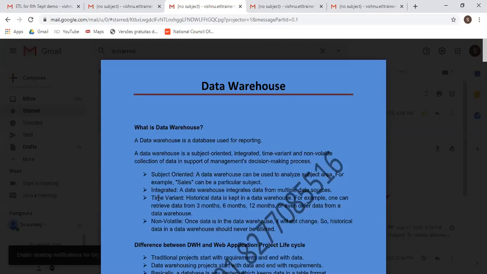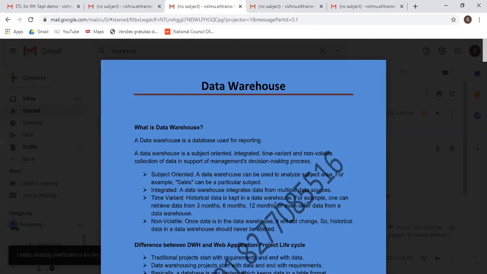Okay, so that is called the historical time. That is called the time variance. So the historical data is kept in the data warehouse. The capacity of the data warehouse is very big. That's why we can store very long-term data in the data warehouse.